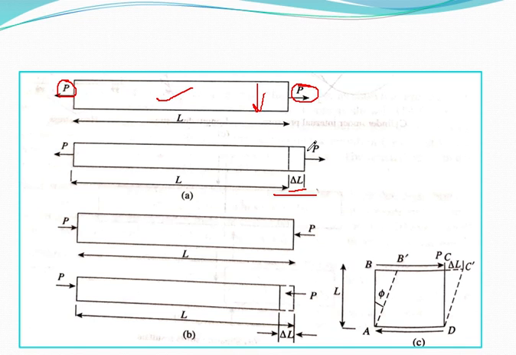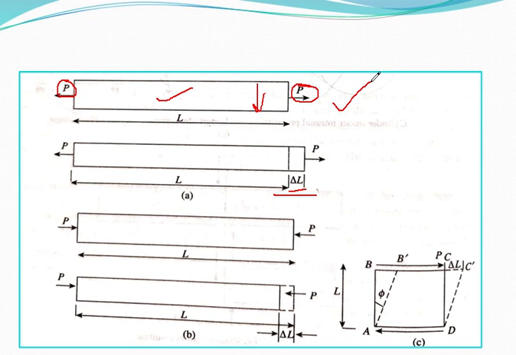And what is strain? As the body is subjected to a force, the body deforms. Strain is the measurement of the deformation of the body. Just as there are two types of stress, normal and tangential, there are two types of strain, that is normal strain and tangential strain. So what is normal strain? Normal strains are tensile or compressive. Strain is defined as change in length per unit length.